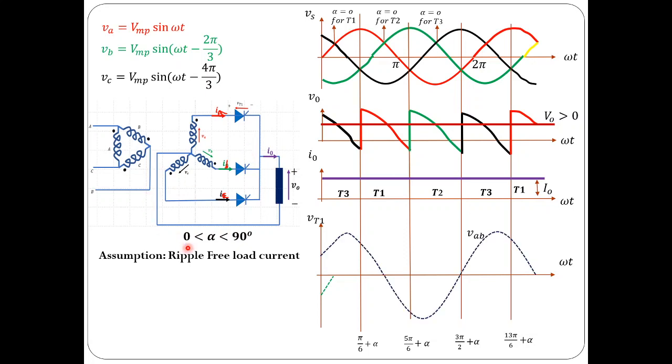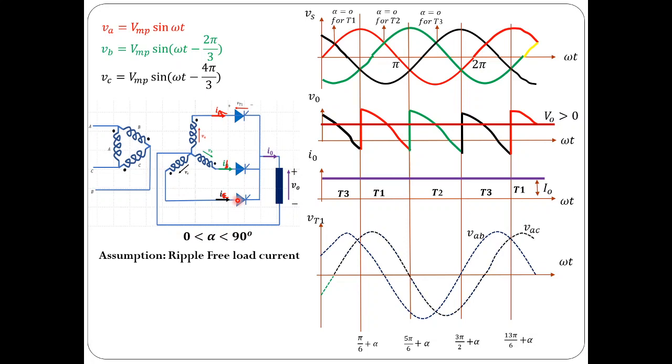So coming to the voltage across the thyristor, it is important to know the peak inverse voltage that appears across each thyristor, and also to find the circuit turn off time. So let us find that at least for one thyristor. I will draw the voltage across thyristor 1 only, because thyristor 2 and thyristor 3 would have a similar wave shape with a phase shift of 120 degrees. So finding the voltage for one thyristor is sufficient to find the peak inverse voltage and the circuit turn off time, because these would be the same for all thyristors.